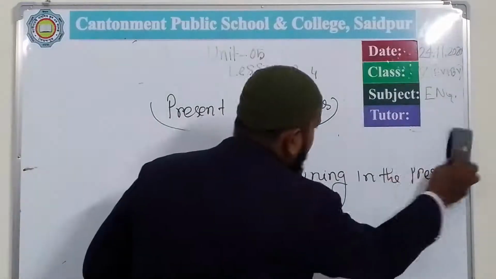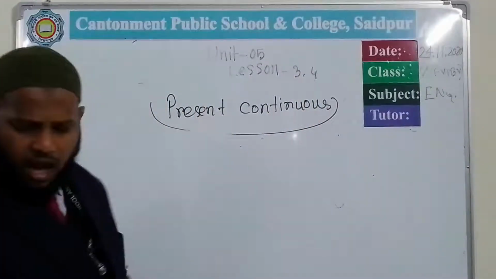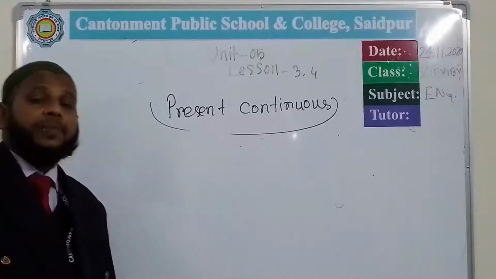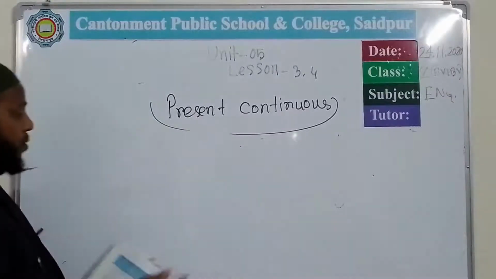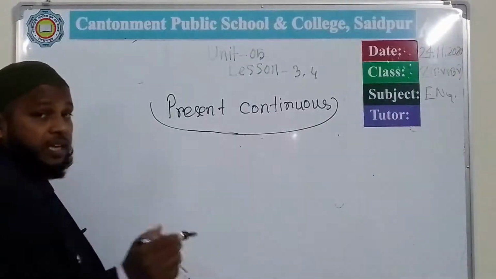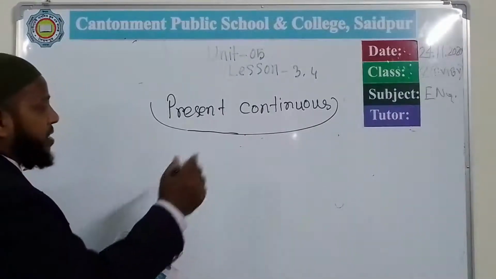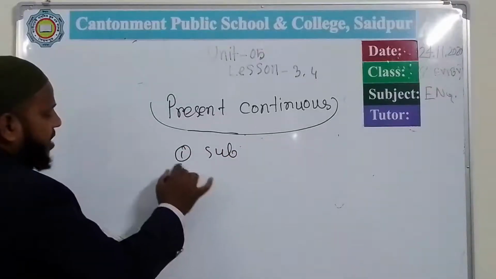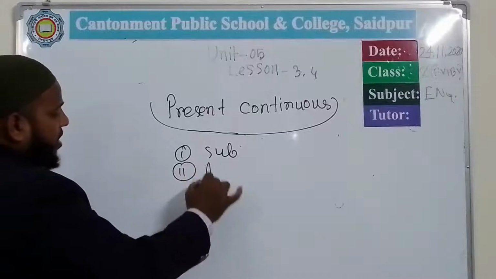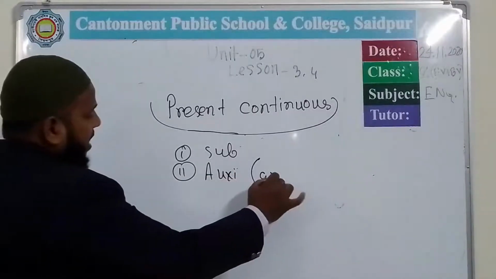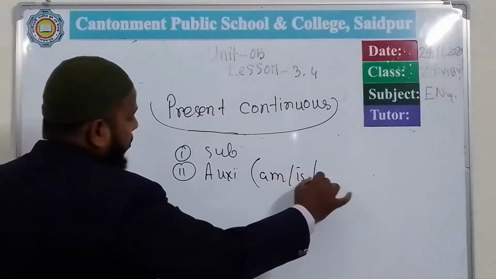Now we will see how the present continuous tense is formed. I need a structure to form a present continuous tense. Number one is subject. Then second is the auxiliary verb, that is am or is or are.